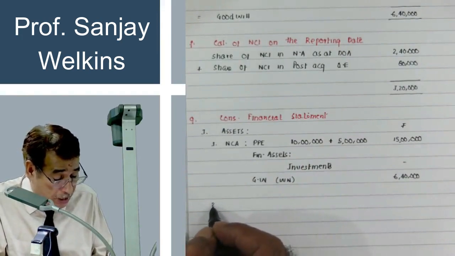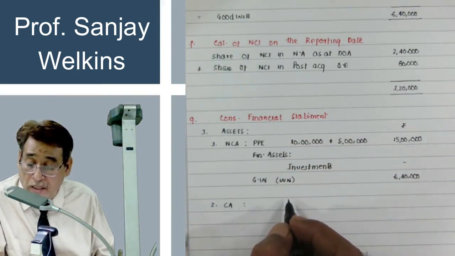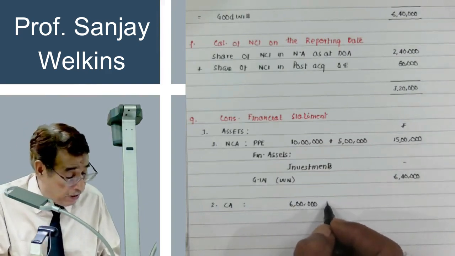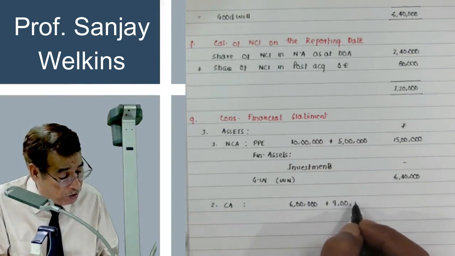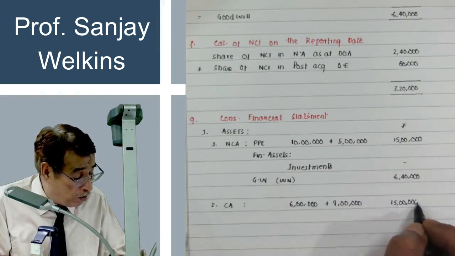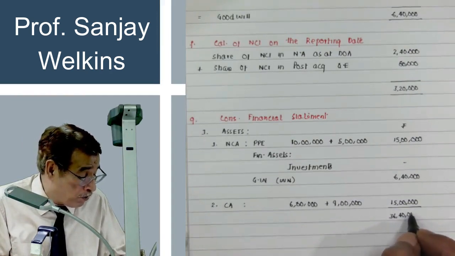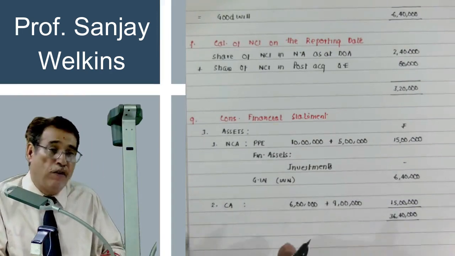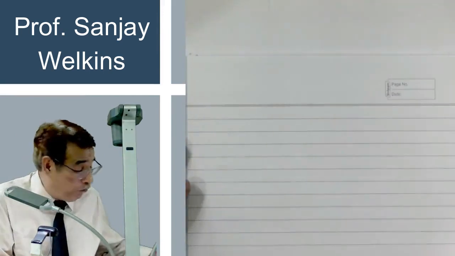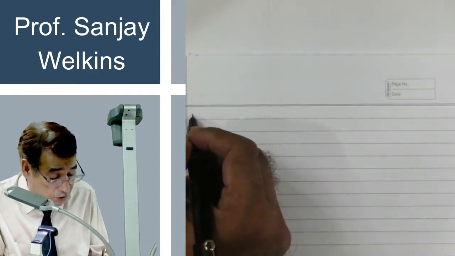Then I am going to write here current asset, and current assets of P Limited in the question given which I wrote is 6 lakh and 9 lakh. Simply line by line addition, 15 lakhs. So 36,40,000 will be the total of your asset side. Is it clear to you or not? Absolutely clear. Now we can prepare equity and liability side.